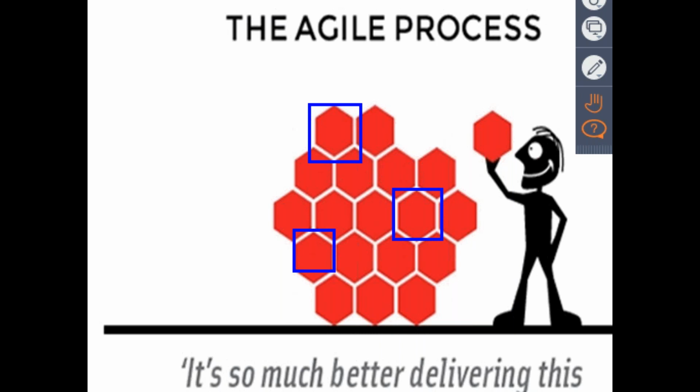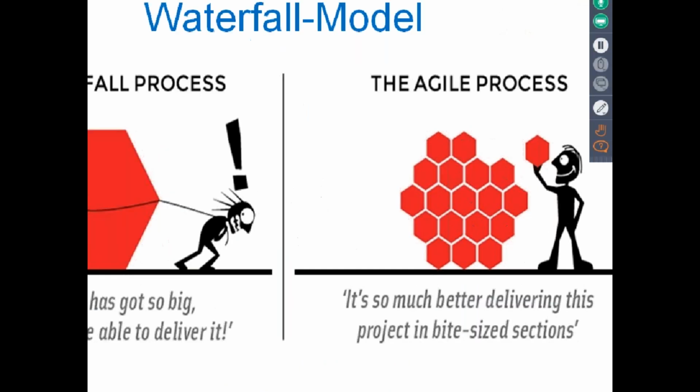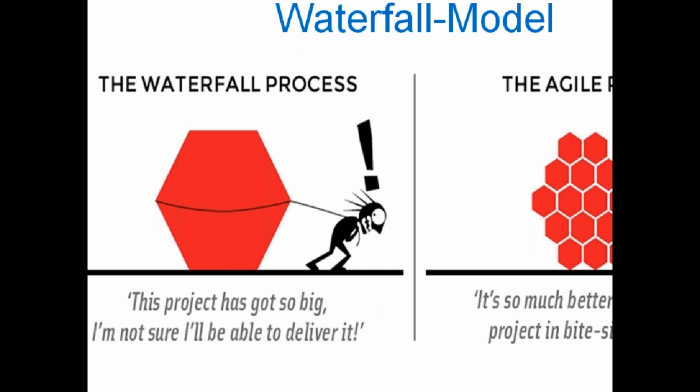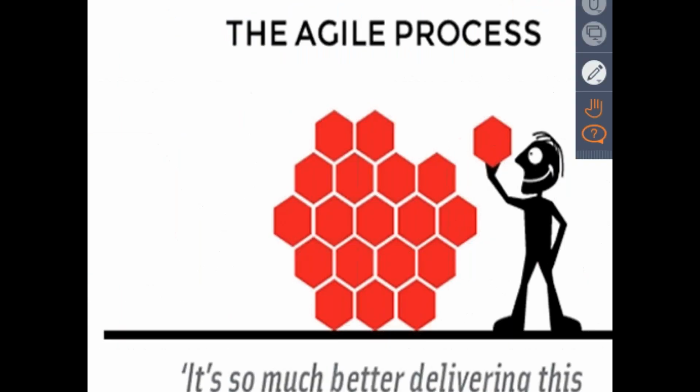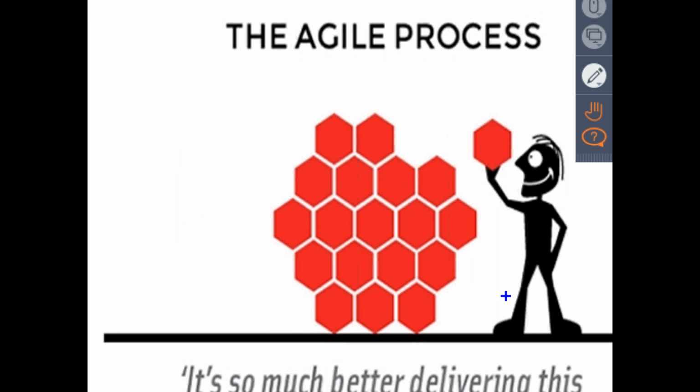Now we can see which one is preferable, waterfall or agile. Definitely agile is preferable. I said that in the waterfall model we have a huge target, which is to release a complete project at once. But with agile, we deliver modules one by one. It's clear, right?